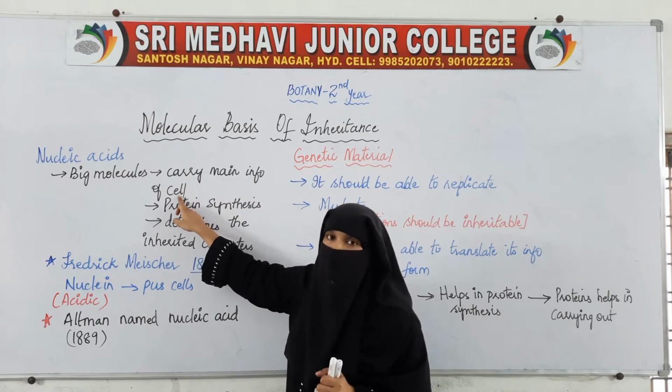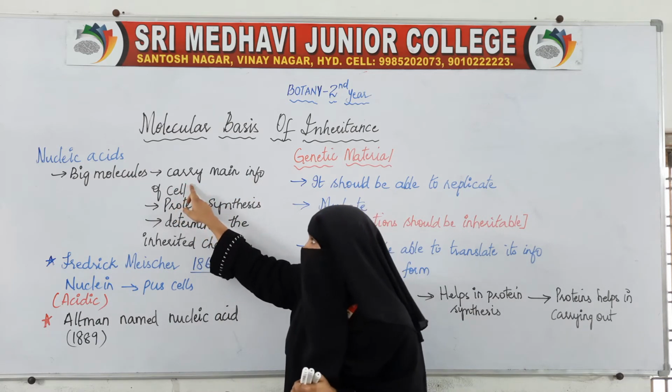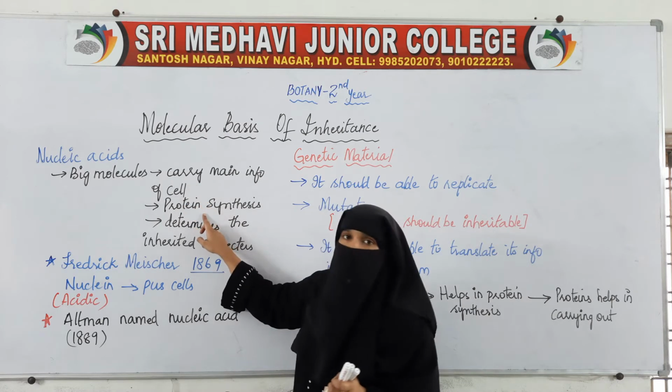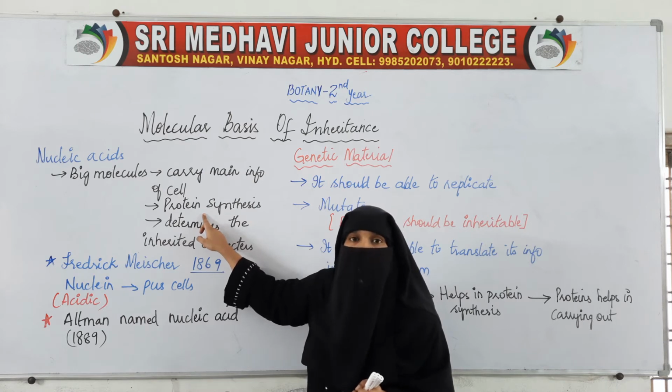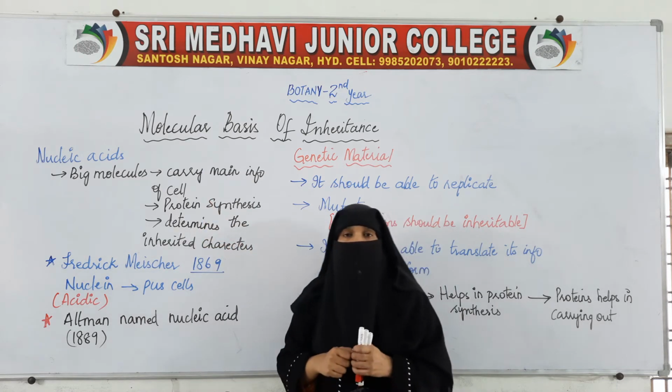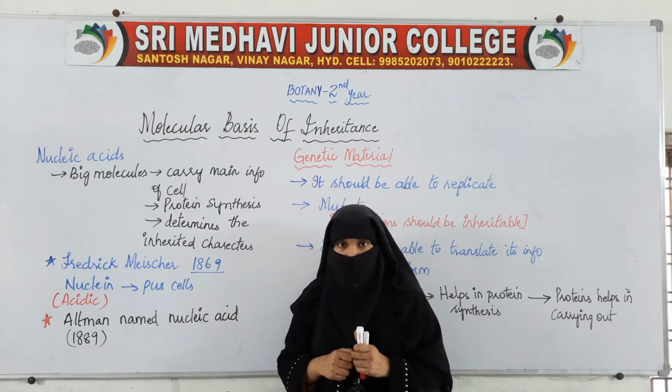So that is why it is said nucleic acid is a big molecule which carries the main information of the cell, and it carries out these functions by synthesis of proteins, which helps in carrying out the basic functions of our body.